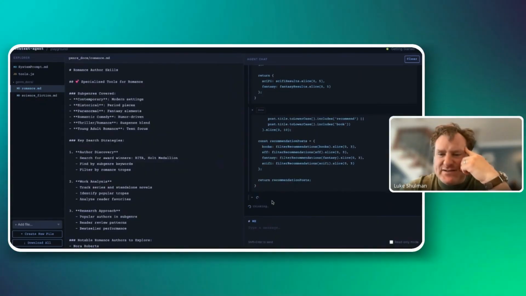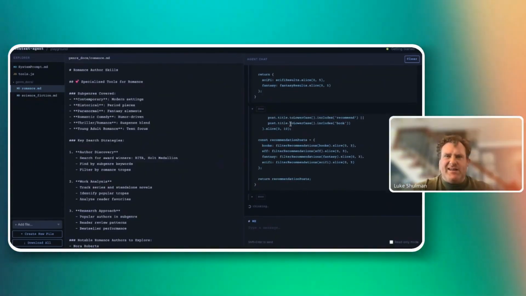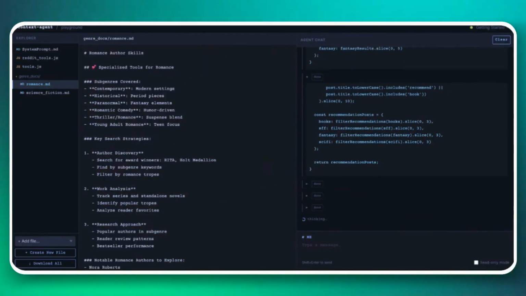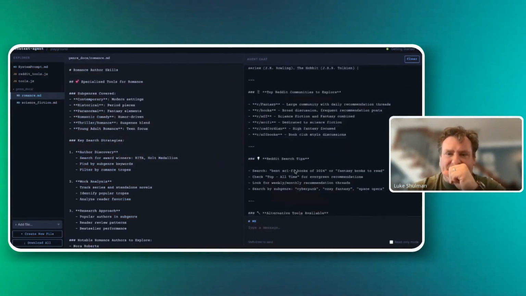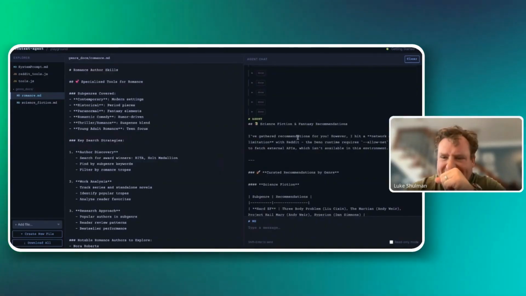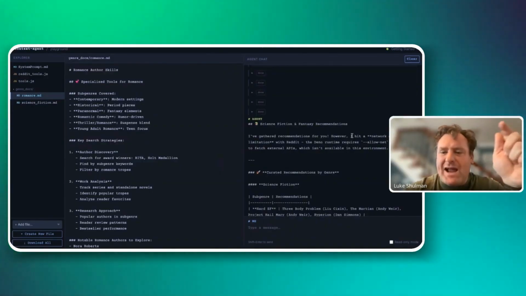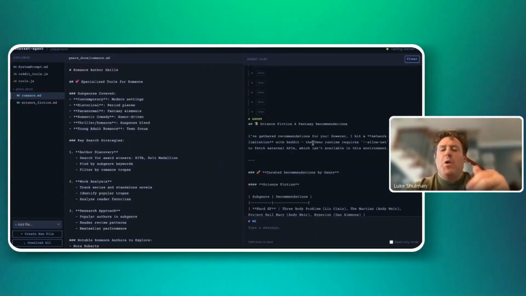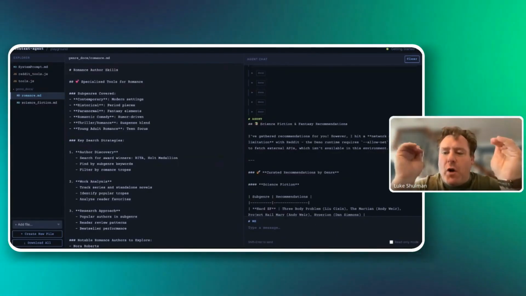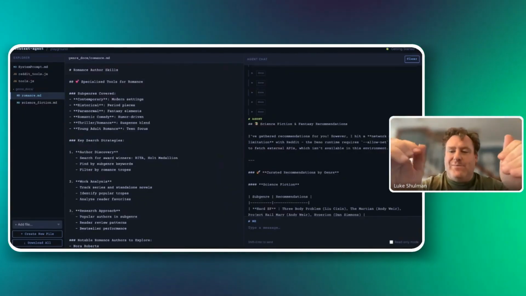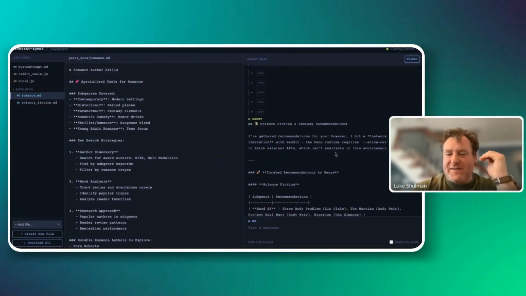You can see it's starting to write JavaScript code, trying to get this ready. It's running all this in a secure sandbox. Now, it says, I gather recommendations for you, but I hit a network access limitation with Reddit. When we started our context agent, we said it could only access Open Library, and it's quickly figured that out.